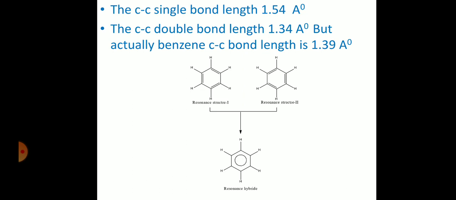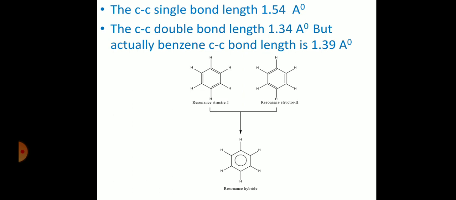So you see, if we go to the atomic level, when you look at resonance structure 1 of benzene and resonance structure 2 of benzene, we know that for a carbon-carbon double bond, what should the bond length be? It should be 1.34 angstroms. This we know, it is the standard value. But when it comes to the C-C single bond, how much should the bond length be? It should be 1.54 angstroms. I have written it here properly.